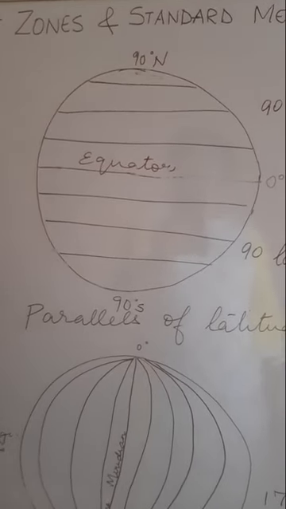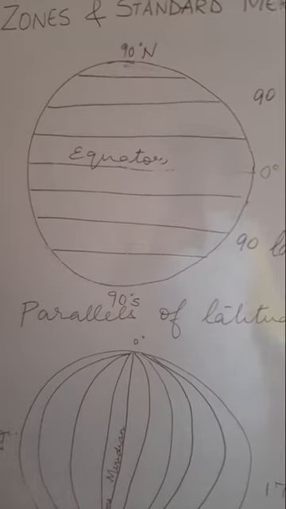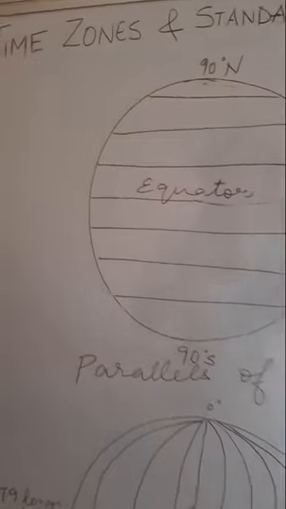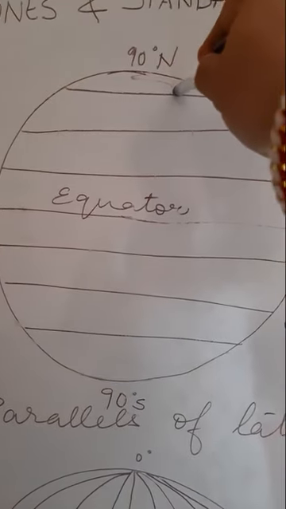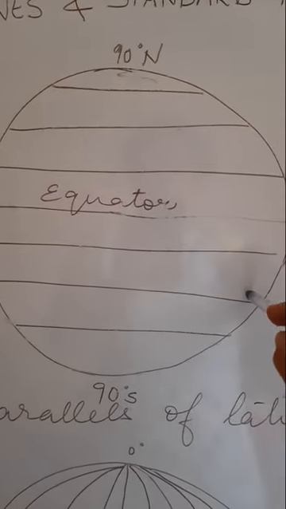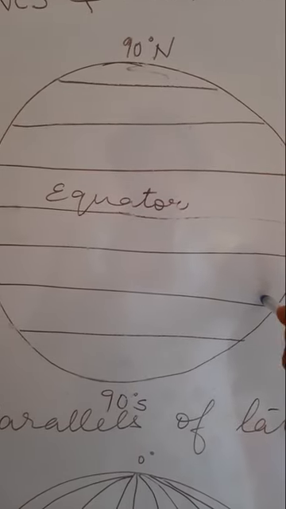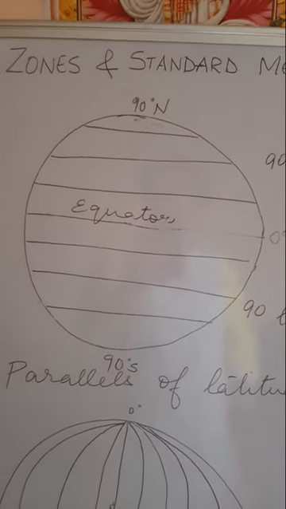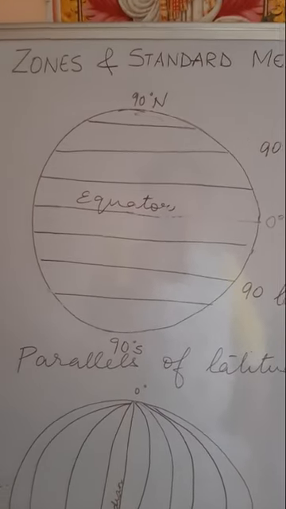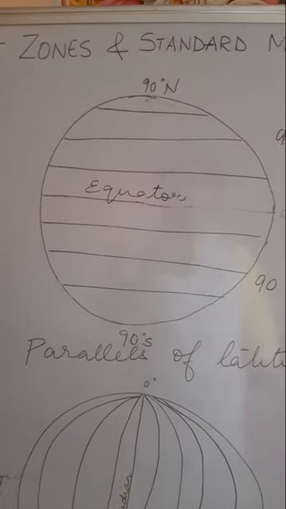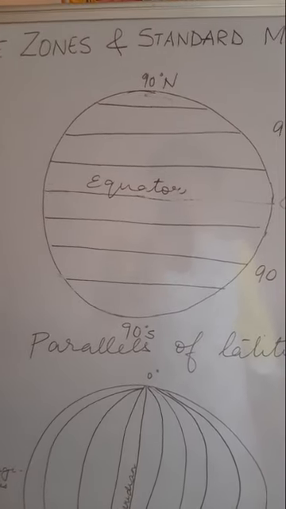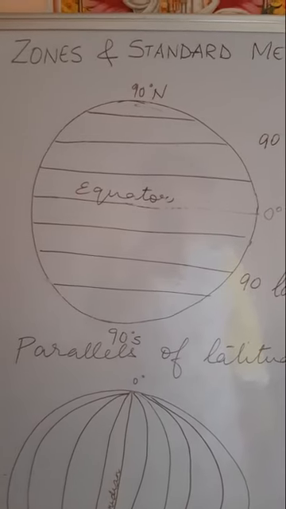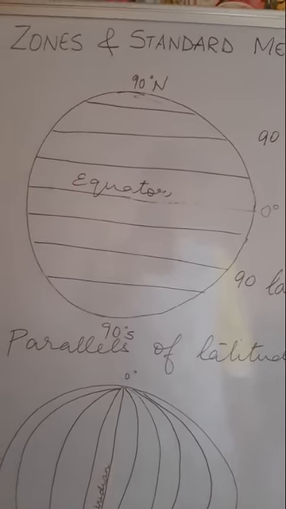They are parallels, they are drawn parallelly, and apart from that, children, apart from the equator, there are two more important latitudes in either hemisphere. One is the Tropic of Cancer and the Arctic Circle in the northern hemisphere, and in the southern hemisphere we have the Tropic of Capricorn and the Antarctic Circle. So there are 5 main latitudes: the equator, the Tropic of Cancer and the Arctic Circle in the northern hemisphere, and for the southern hemisphere the Tropic of Capricorn and the Antarctic Circle.